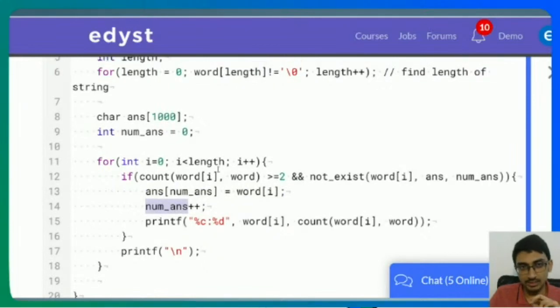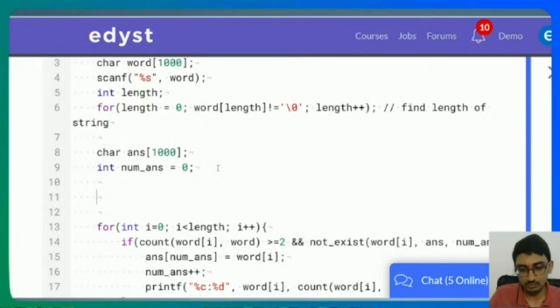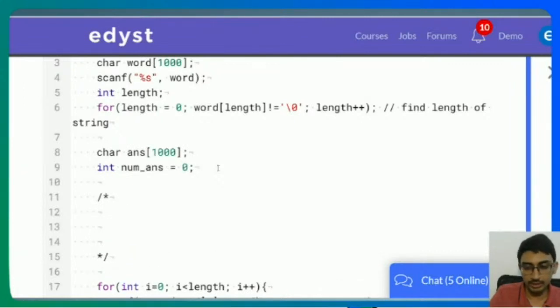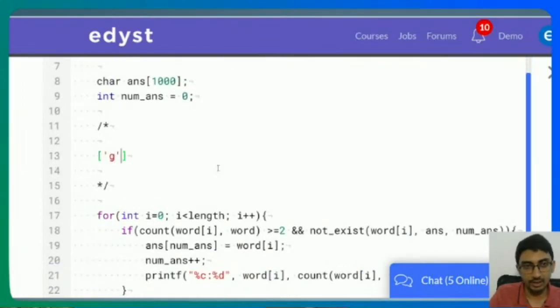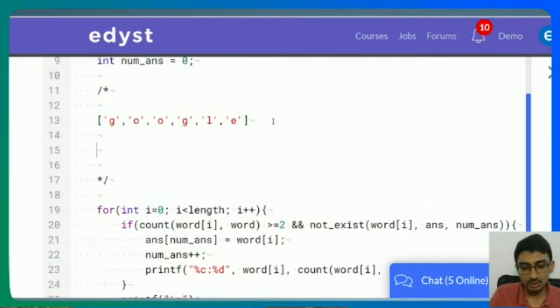Okay. So for example, let's again take Google. This time Google is an array of characters. In my answers, answer is firstly a blank element. There are 1,000 possible places I can put, but initially nothing is there.